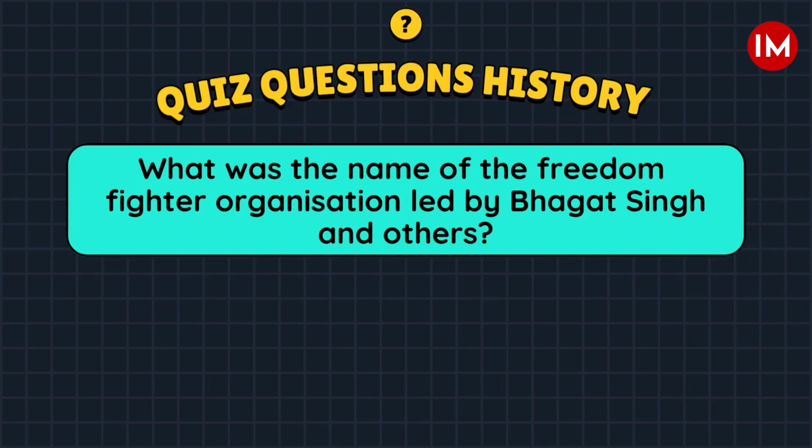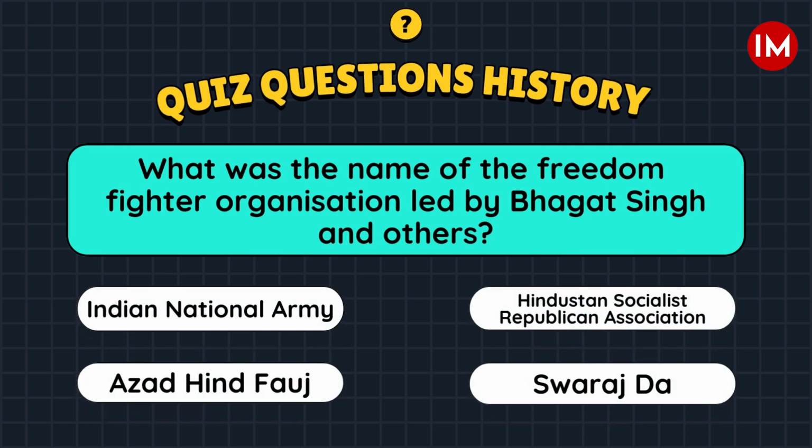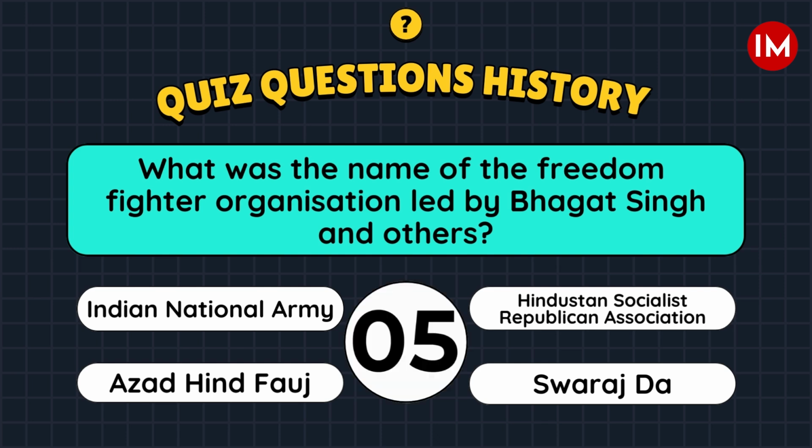What was the name of the freedom fighter organization led by Bhagat Singh and others? A. Indian National Army. B. Hindustan Socialist Republican Association. C. Azad Hind Fauj. D. Swaraj Dal.